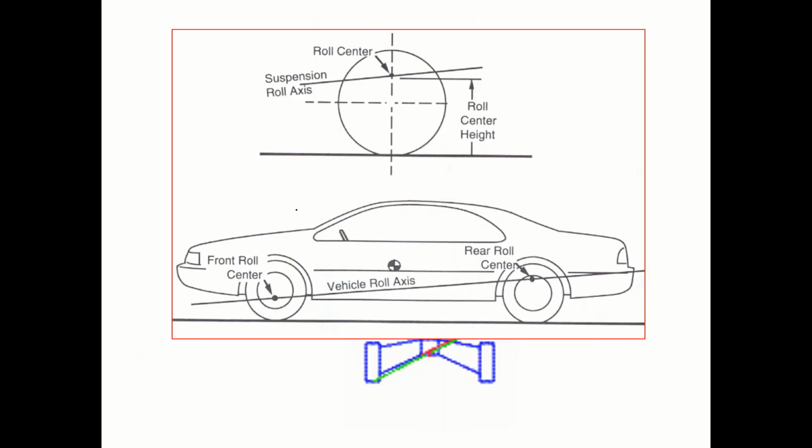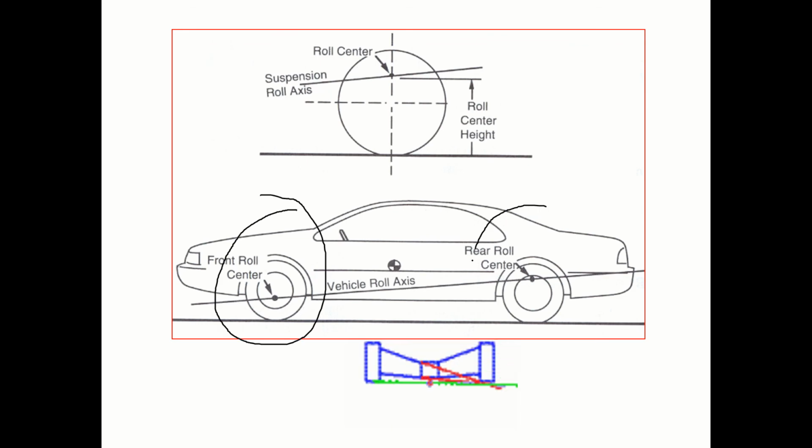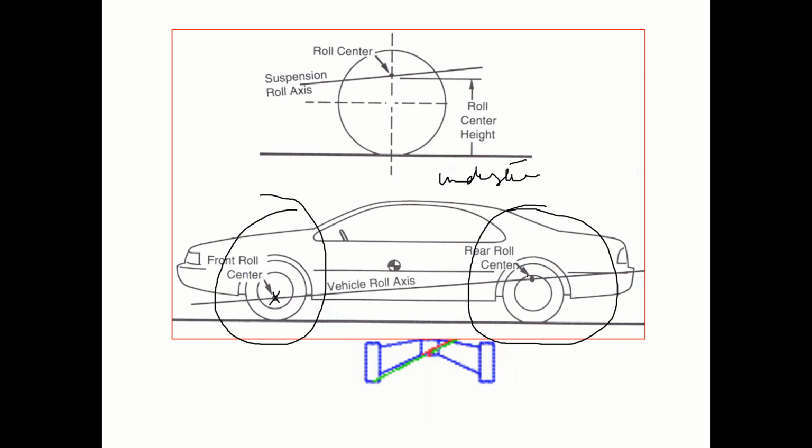so we want to have more roll stiffness over here compared to this point so that the vehicle understeers, and that's why the roll center from the ground is lower here, and the roll center from the ground is a little higher over here. Is that okay? And there is more front load here, less load here, so the vehicle will understeer. But you are using, for comfort's sake, soft springs here. That's why you need to add an anti-roll bar in the front.